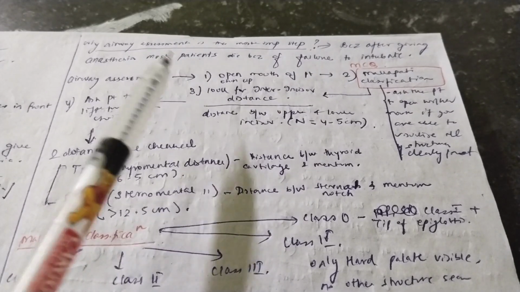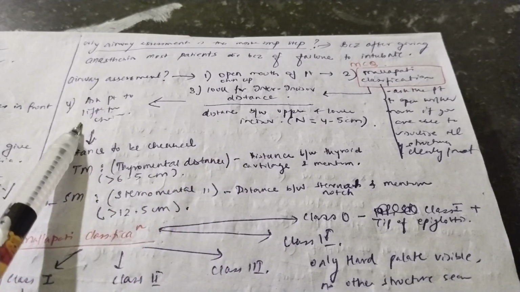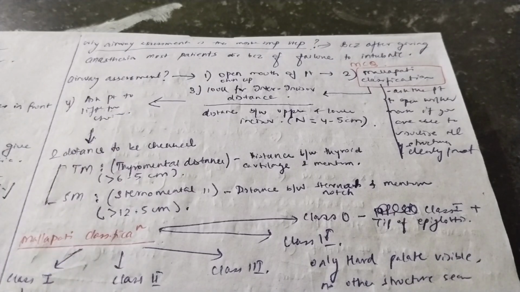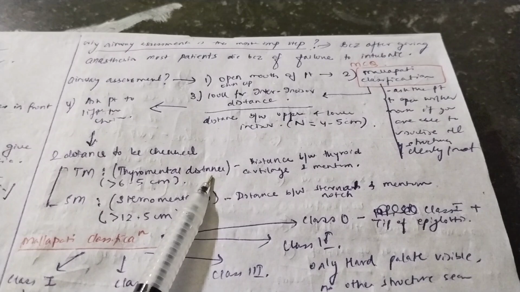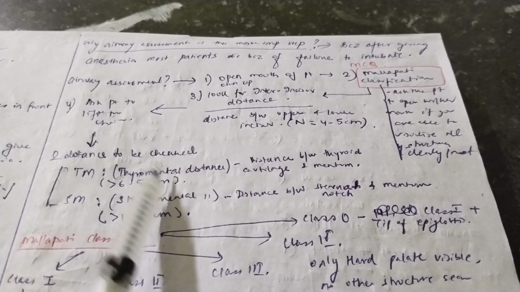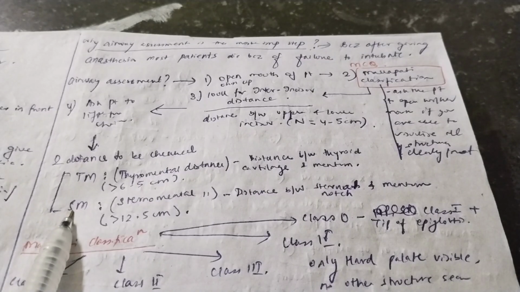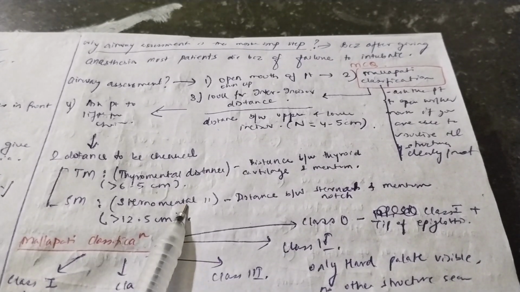Okay. After doing the Mallampati classification, you will look for the interincisor distance. What is the interincisor distance? This is the distance between the upper and the lower incisors. Okay. After that, you will ask the patient to lift up the chin. As I told you, the patient has to lift up the chin. When you are doing this, 2 distances have to be checked. First, the thyromental distance. What is this thyromental distance? This is the distance between thyroid cartilage and the mentum. And second, you have to check the sternomental distance. What is the sternomental distance? It is the distance between the sternal notch and the mentum.